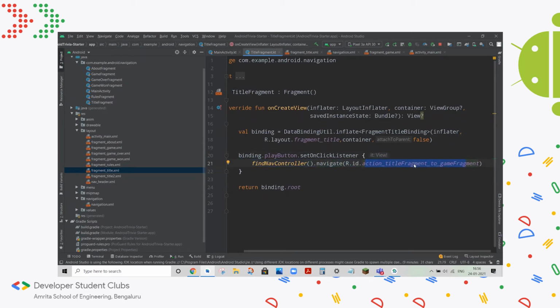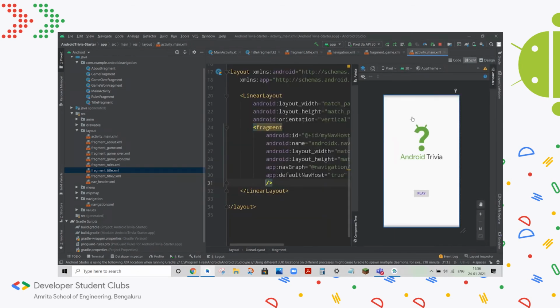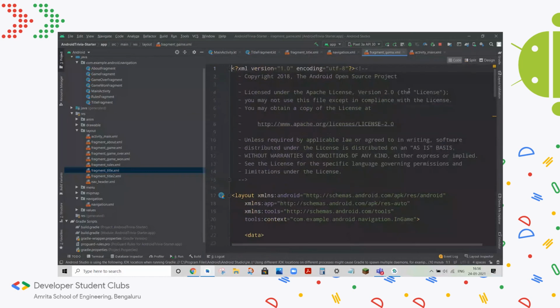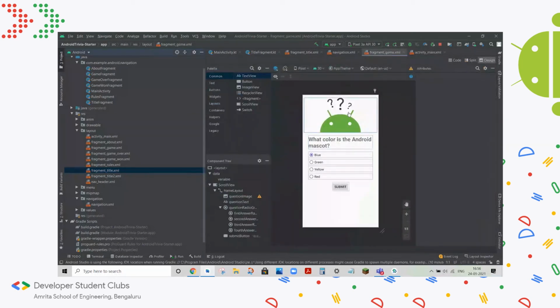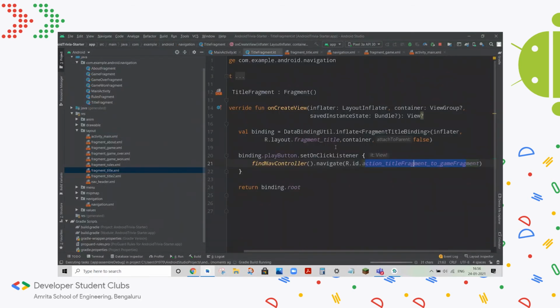So this action again corresponds to this arrow, which means it will take the user from title fragment to game fragment. And what does that mean in terms of Android doing its job? Basically it will display this fragment first in the main activity, and when this button is clicked, it will swap out this fragment for this fragment, because that's what the action we've defined here does. So we'll run this app and see all this in action, and hopefully you'll get a better understanding of what's going on behind the scenes.